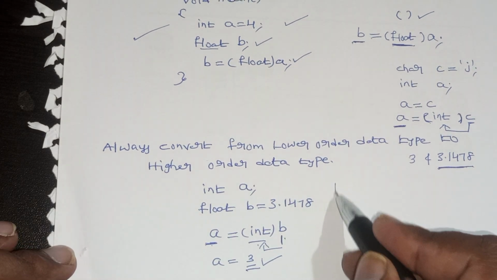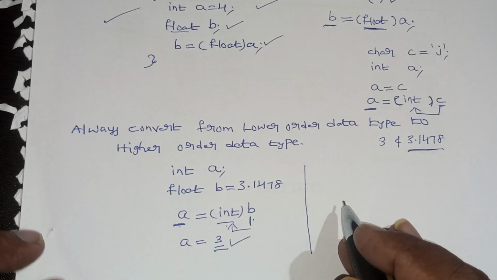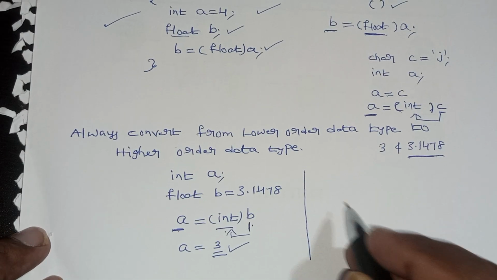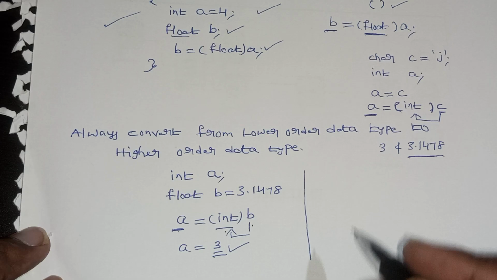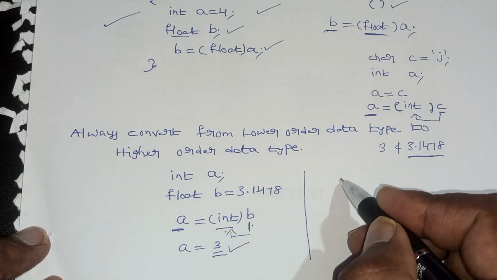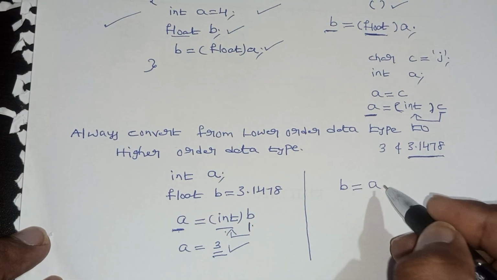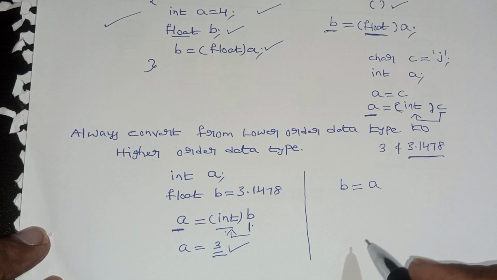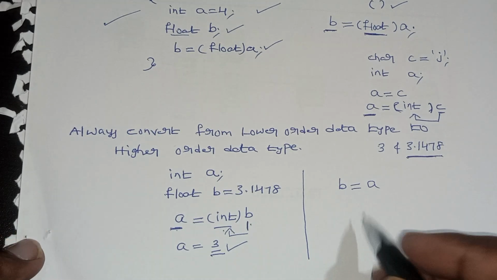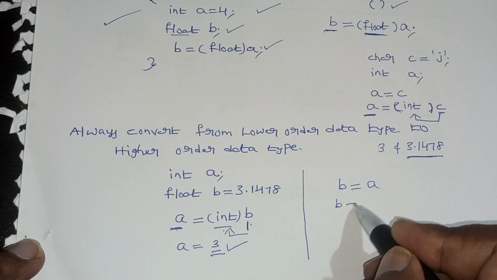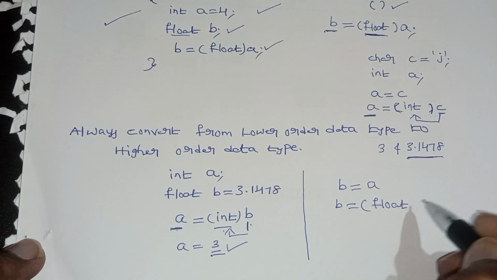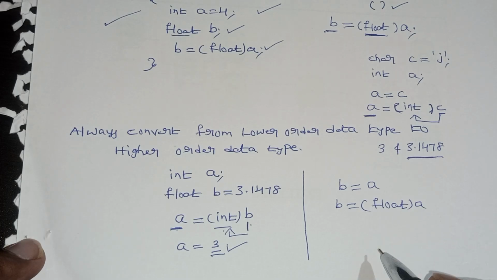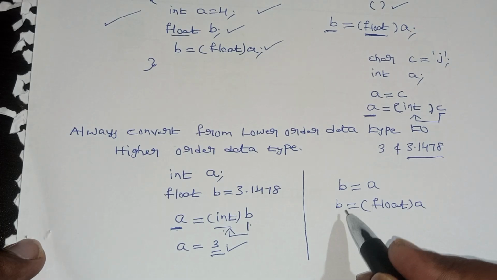Take one more example, same example. For understanding purposes, if I print b equal to a, then b equal to float of a. Why am I taking float here?